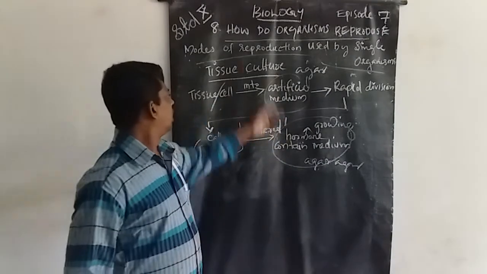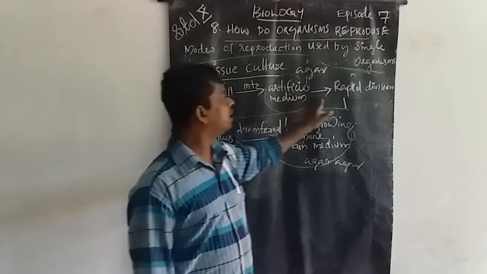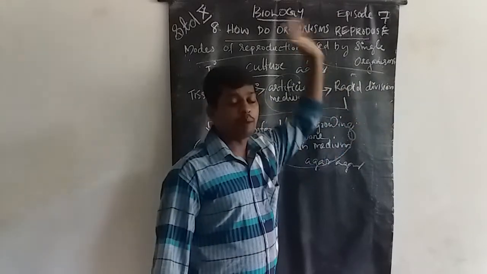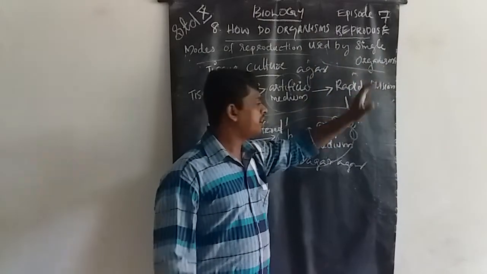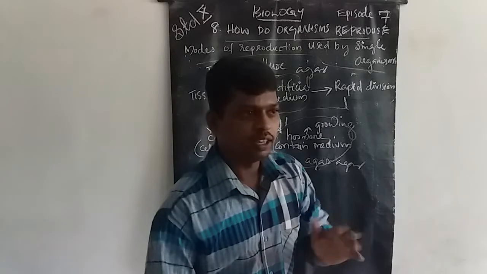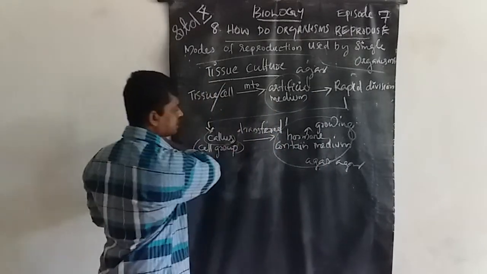Then, in this artificial medium, the cells or tissues divide rapidly. See how we get the group of cells here, that is known as callus.